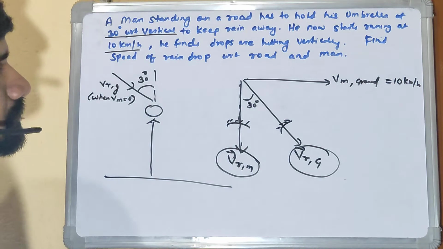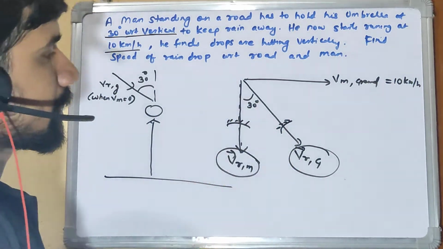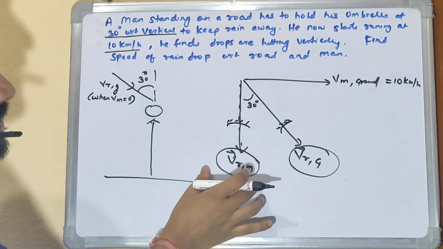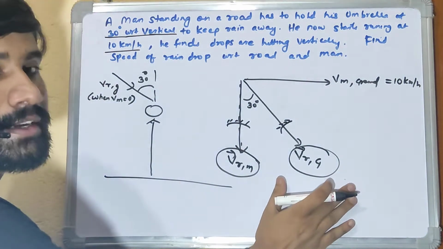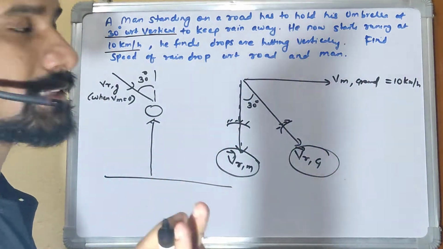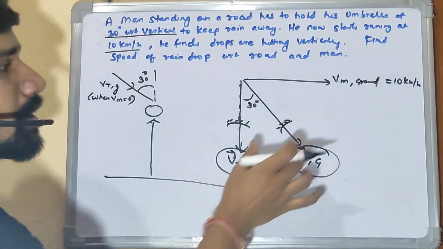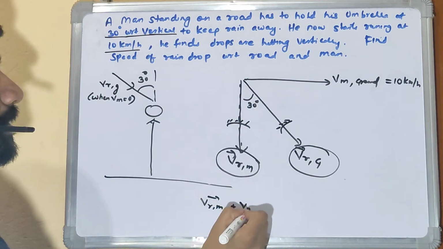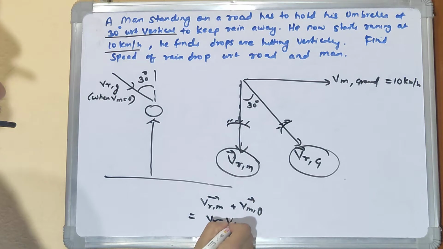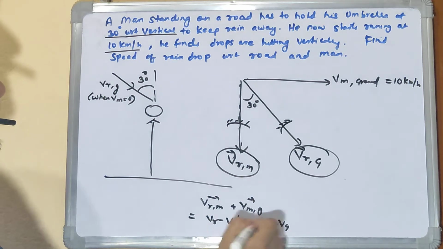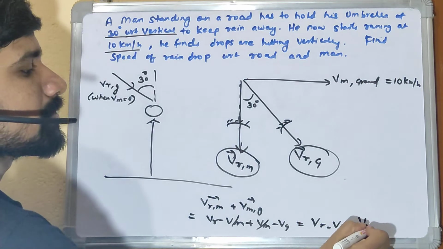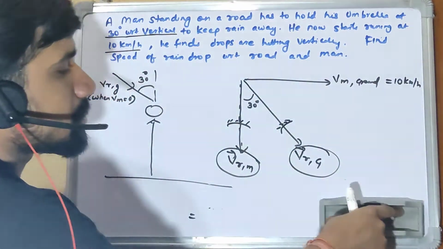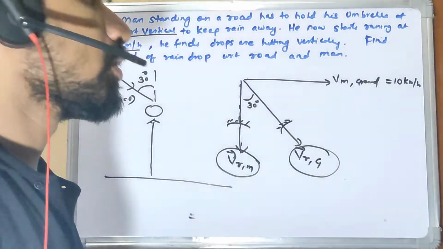You can see that if I take ratio here, I can say that this VRG cos theta is VRM. Like if I resolve this vector, this is a resultant vector of these two. You can easily say that this VRG is resultant of VRM and VMG. How? You see, VRM plus VMG, right? If I take this is VR minus VM and this is VM minus VG, VM will cancel. This is VR minus VG, which is velocity of rain with respect to ground. So velocity of rain with respect to ground is resultant of velocity of rain with respect to man and velocity of man with respect to ground, right?